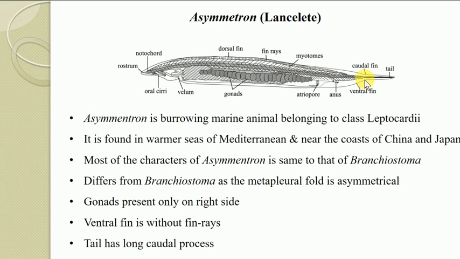And another characteristic which differs from Branchiostoma is that the tail has a long caudal process. So this one is a caudal process. This caudal process is not found in Branchiostoma. So these are the few differences. That is, the metapleural fold is asymmetrical. Then gonads are present only on the right side. The ventral fin is without fin rays and the tail has a long caudal process. So these characteristics differ from those of Branchiostoma. Rest of the characteristics of Asymmetron are exactly like those of Branchiostoma.